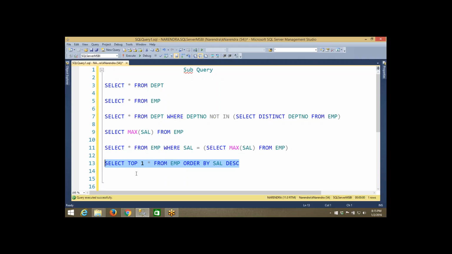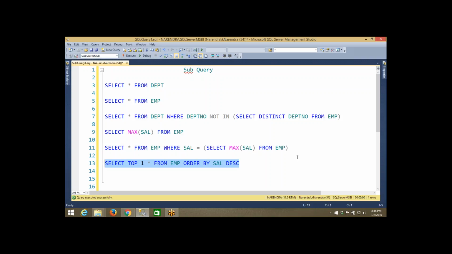If you do not use order by, I mean you can use the top command without order by also. In that case, if you do not use order by, it will look at either the physical arrangement of the data or the logical arrangement of the data. There is no guarantee what data it will bring if the data is not in order by. Okay, just for your understanding.